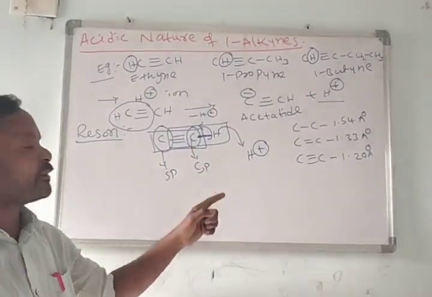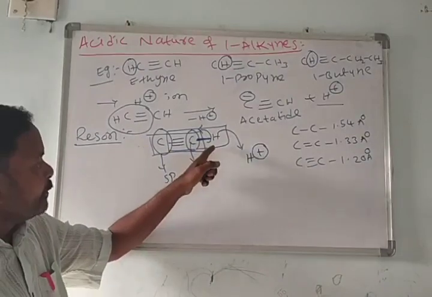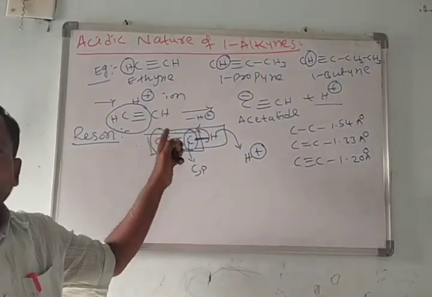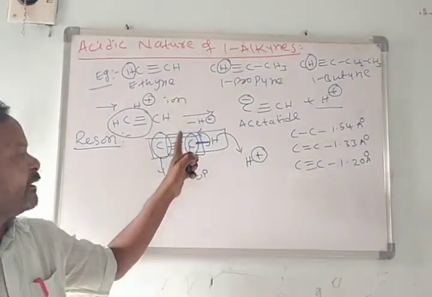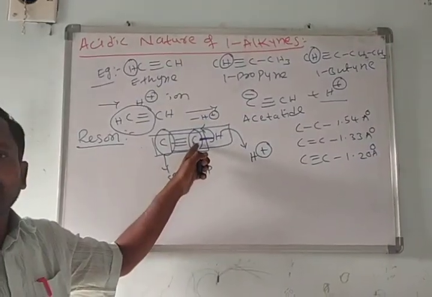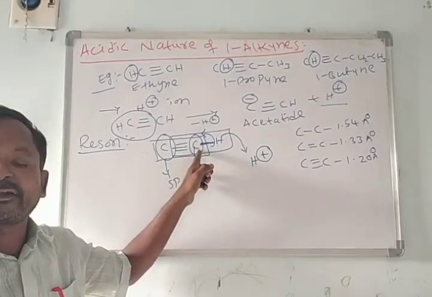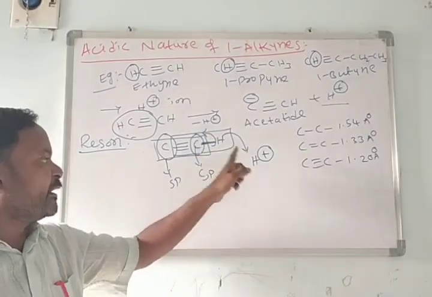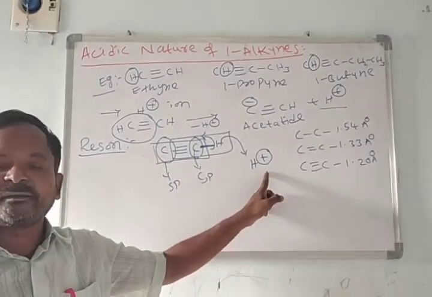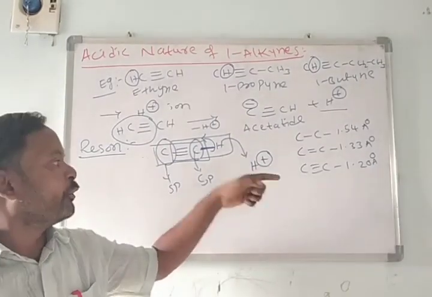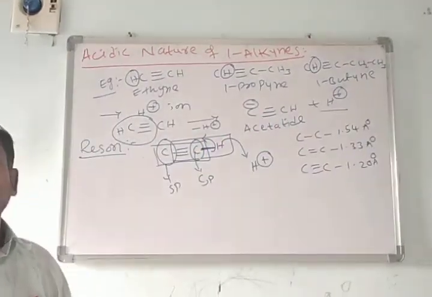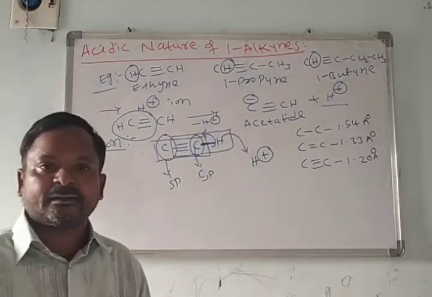The carbon-hydrogen electrons are transferred towards the highly electronegative carbon, then hydrogen releases in the form of H plus ion. So it acts as an acid.